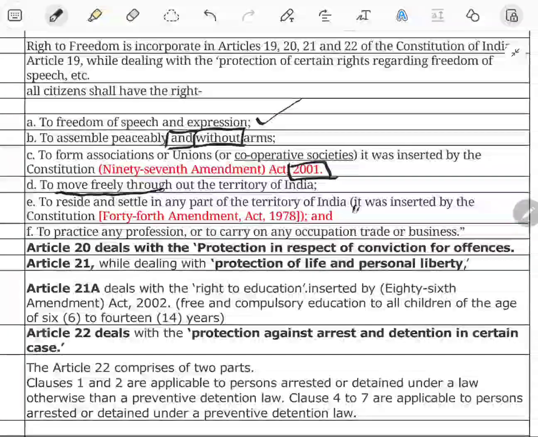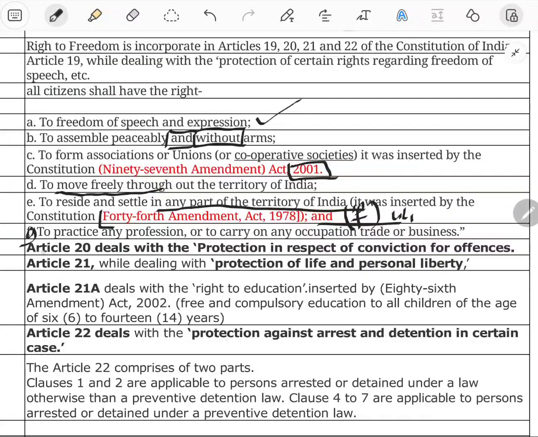Settle in any part of India. And the next one is F, which is deleted. That is F, and G was also deleted by the 44th Amendment. Clause F dealt with the right to property. We have already seen the right to property was deleted by the 44th Amendment of 1978.